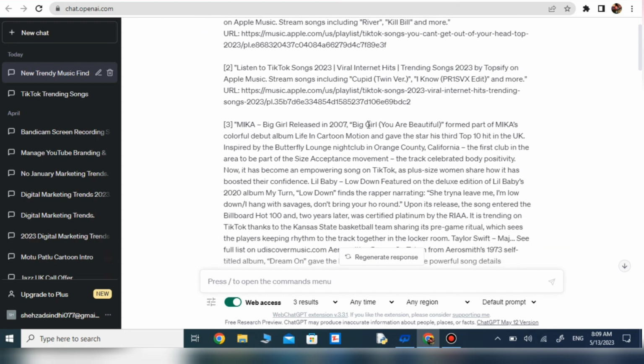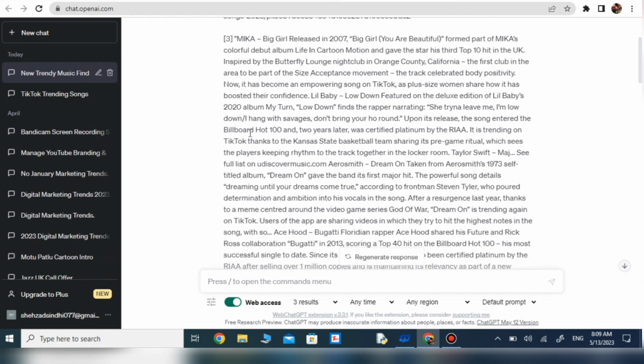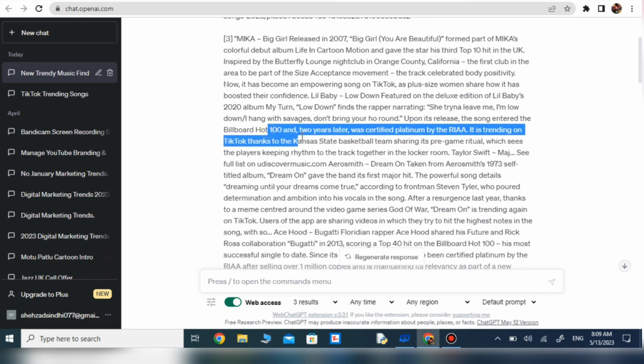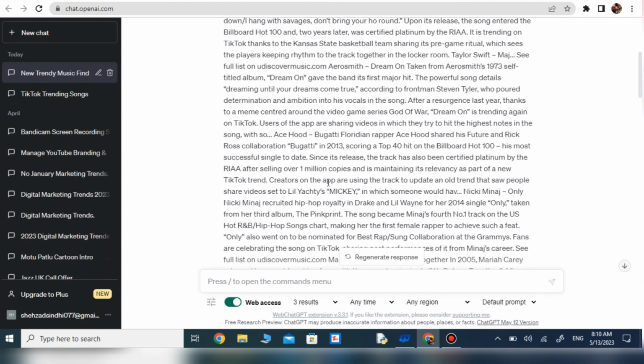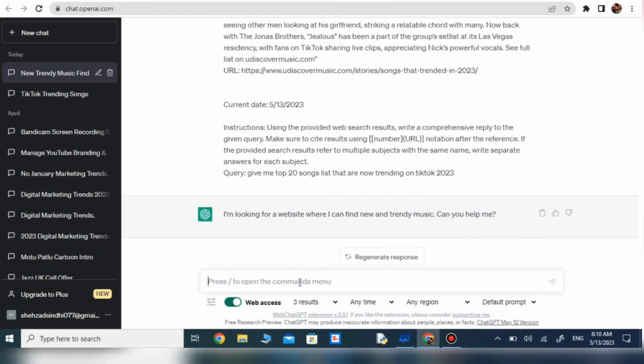And another song is by Mika, Big Girl, released in 2007. And here are a lot of songs and full of information about who made the songs and so on.